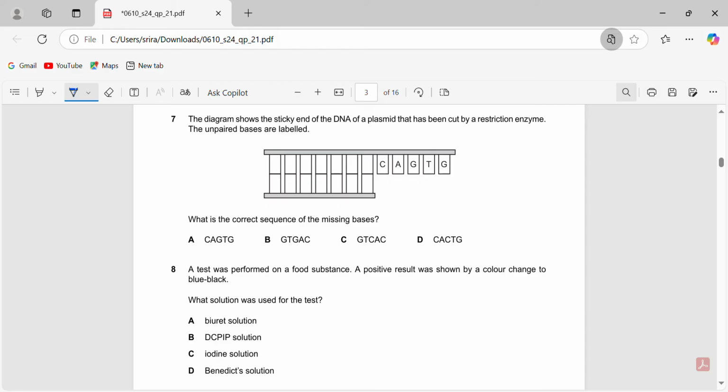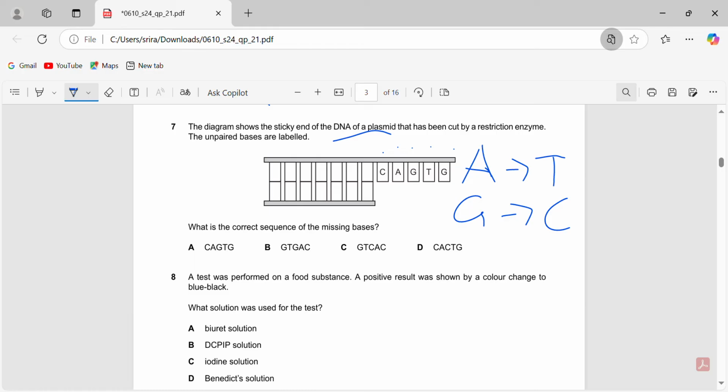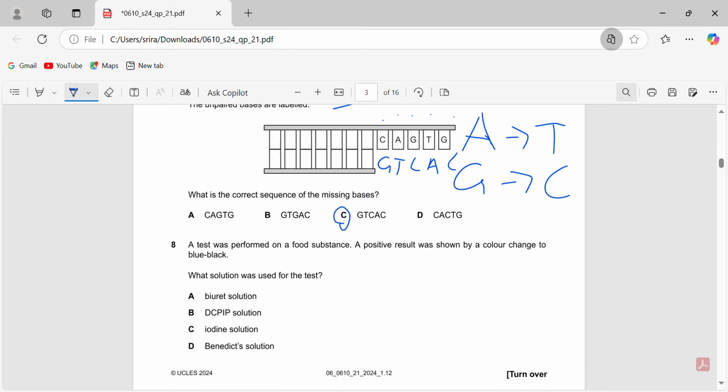Okay, now a DNA related question of plasmid, this is normal DNA. So DNA has nitrogenous base pairs, as what you see here, CAGTG. The nitrogenous base pairs always work like this. Adenine always pairs with thymine, and guanine always pairs with cytosine. So A to T, G to C, A to T, G to C. So here it will be G, T, C, A, C, GTCAC, which is 7C. 7C is our answer. Let's go down.